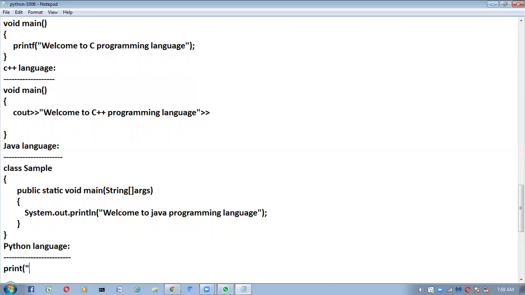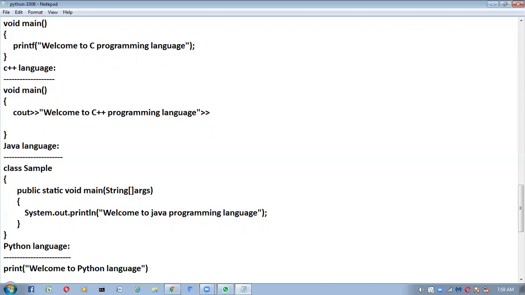Print welcome to Python language. That's it. Here we no need to import any header files.